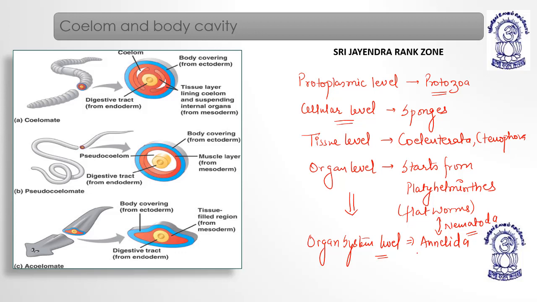In Annelida, multiple organs are present and synchronized with their functioning, right? Now coming to the different types of coelom and body cavity, there are three main categories. Coelomate means they have coelom, pseudocoelomate they have a false coelom, and acoelomate they don't have any coelom.